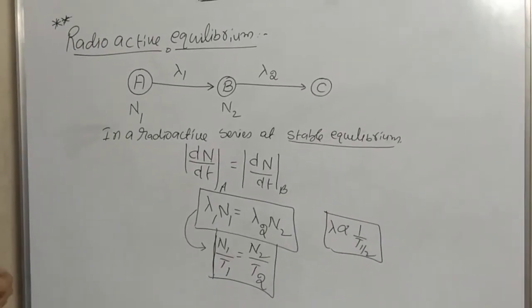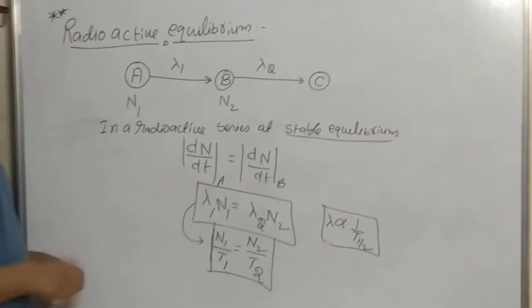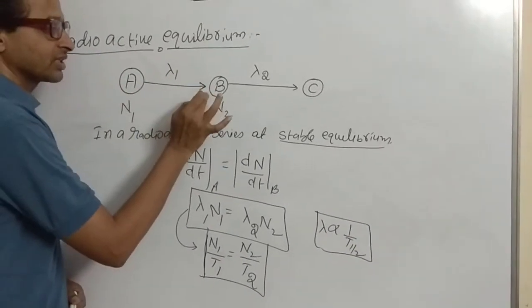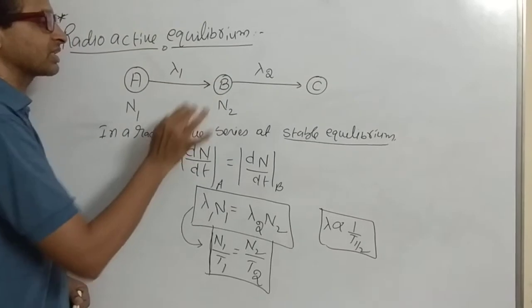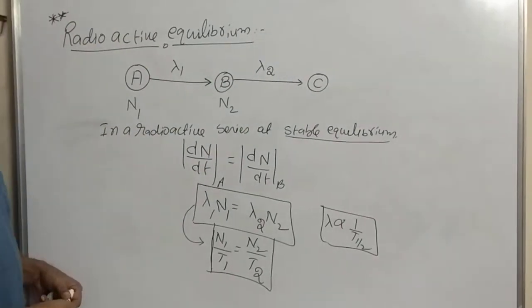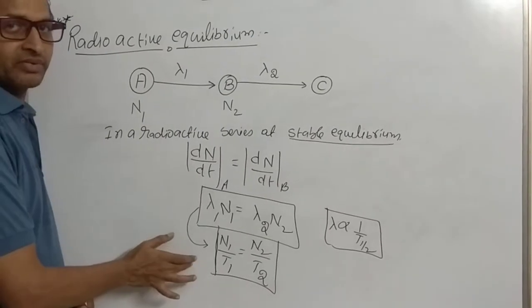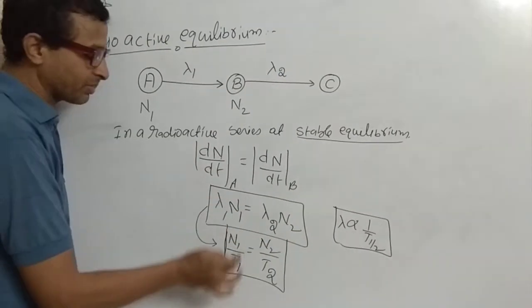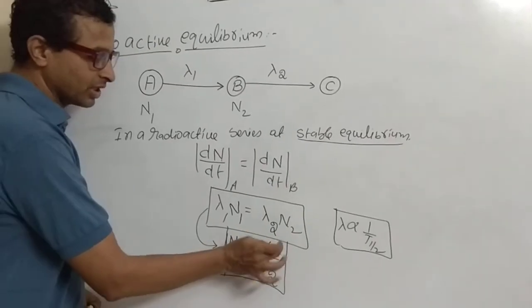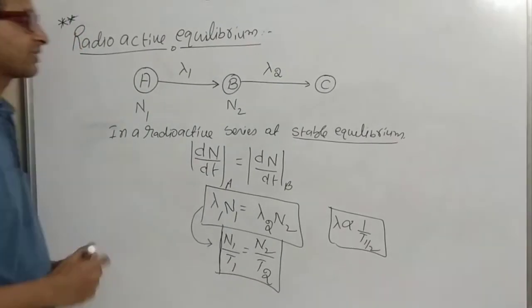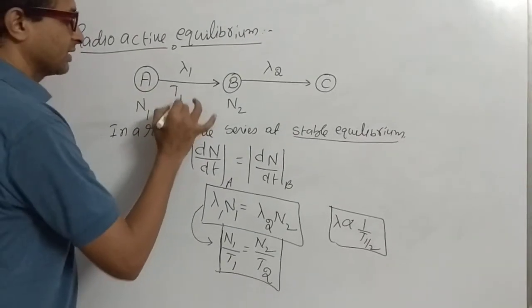So in the case of radioactive equilibrium, the rate of disintegration of A is equal to the rate of disintegration of B, or in other words the rate of production of B is equal to the rate of disintegration of B, so that lambda 1 N1 is equal to lambda 2 N2, or N1 upon T1 is equal to N2 upon T2, where T1 and T2 are the half-lives in this process.